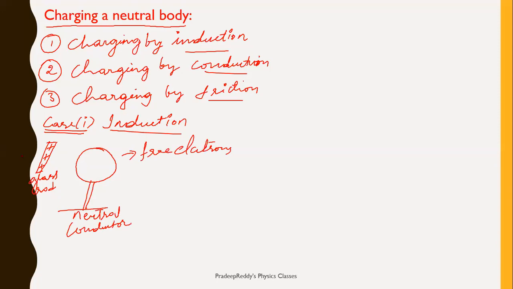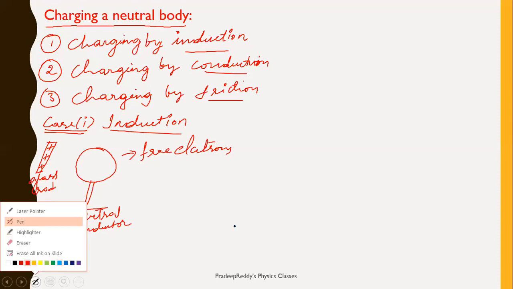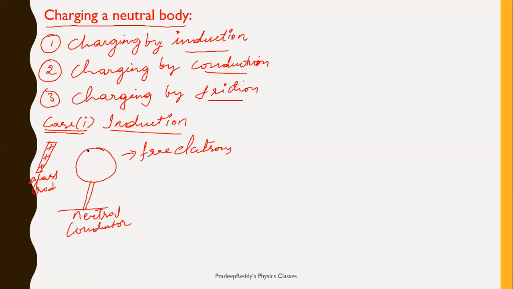So when a glass rod is placed nearby this conductor, the charge inside gets polarized. The positive and negative charges present get polarized like this. As it is positive charge over here, negative charge gets distributed towards this surface.